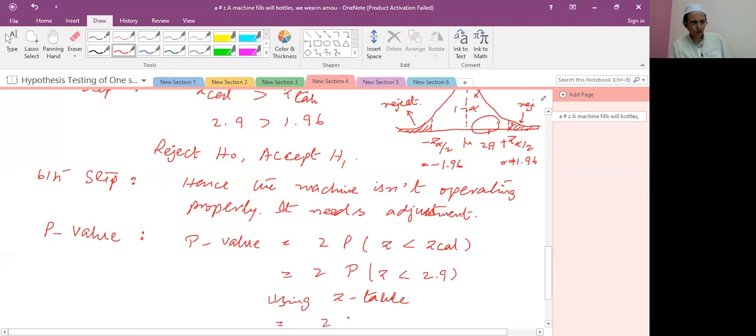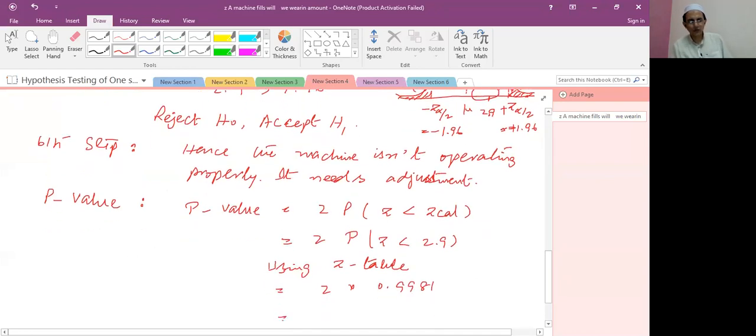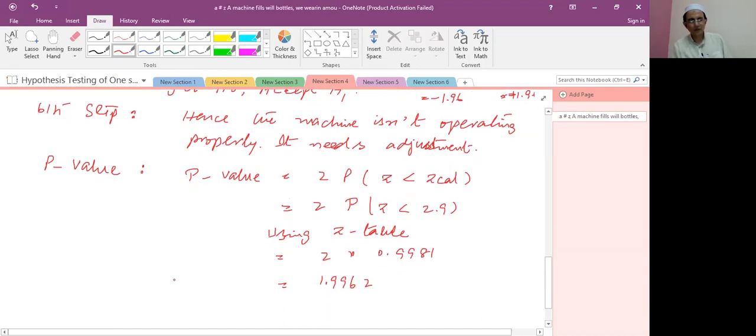It is 2 into 0.9981. If we multiply by 2, it is 1.9962, which is the p-value.